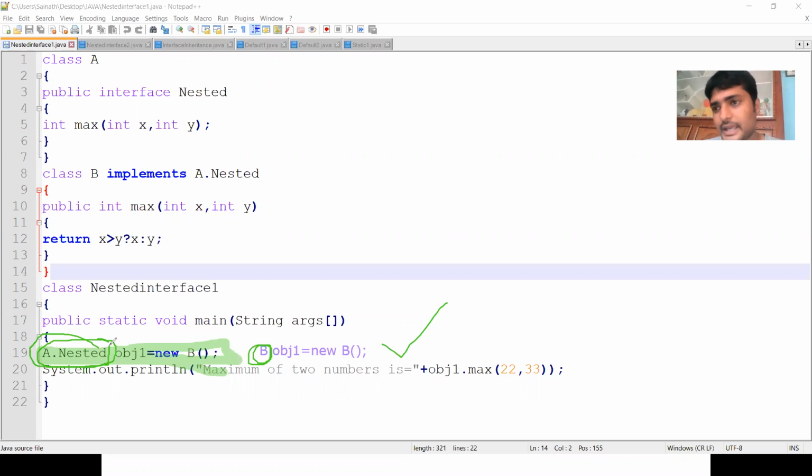So I have used the interface name: a.nested obj1 equal to new, and I am referring to b. Here we have to write the implemented class, which is b. The right side of the assignment operator must be either a class, an implemented class, or an implemented constructor. In interfaces, we don't have the concept of constructors. So this is one variation in the nested interfaces. Let us see the output here.